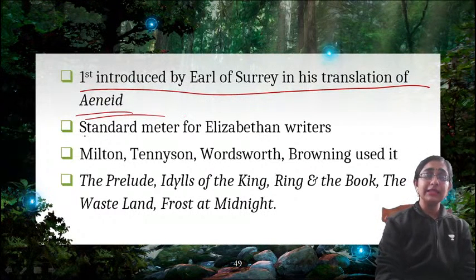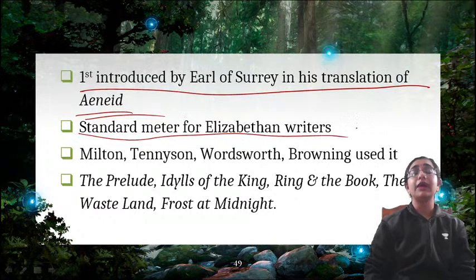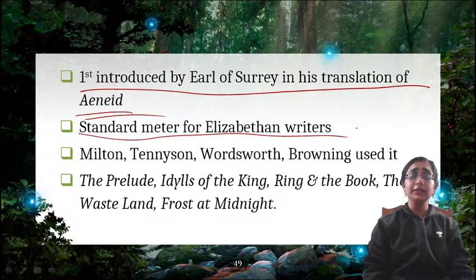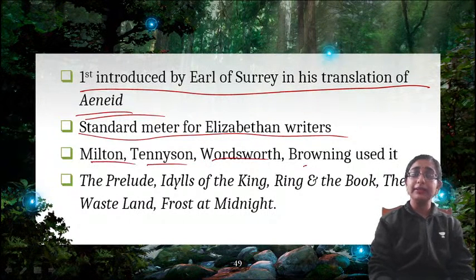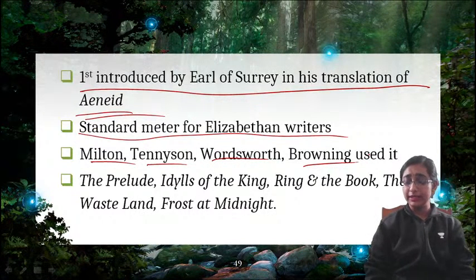Next is the standard meter for Elizabethan writers. Yes, during the Elizabethan age, you will find that almost all works, all plays basically, are written in blank verse. Almost all Shakespearean plays are written in blank verse, right? So Milton, Tennyson, Wordsworth, Browning, they also used it later after the Elizabethan age.